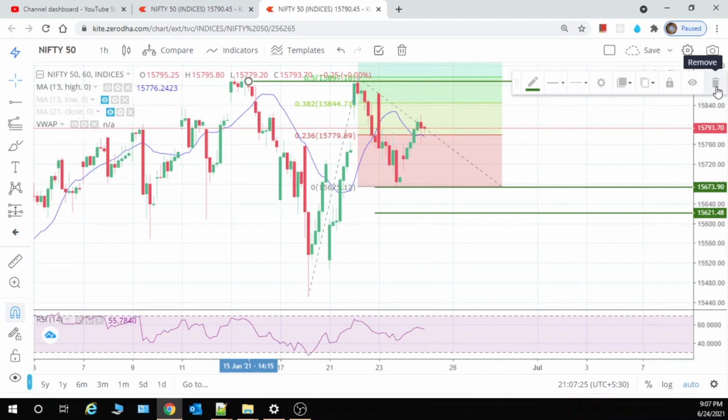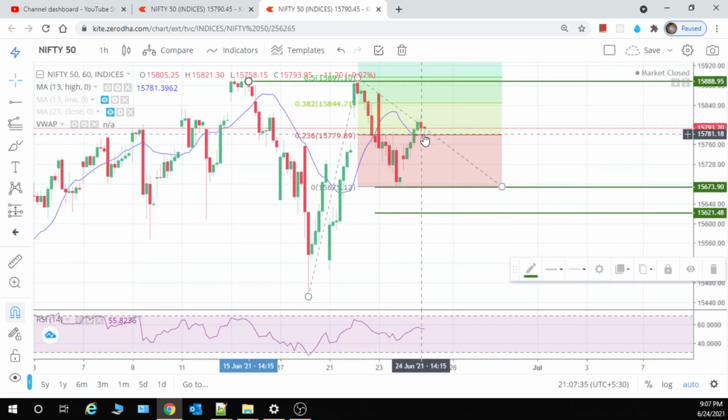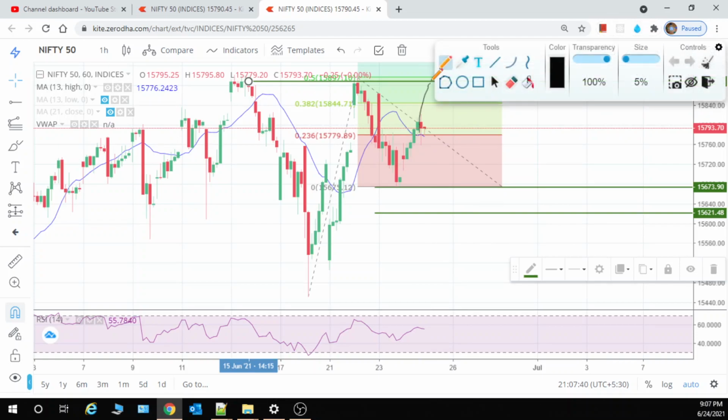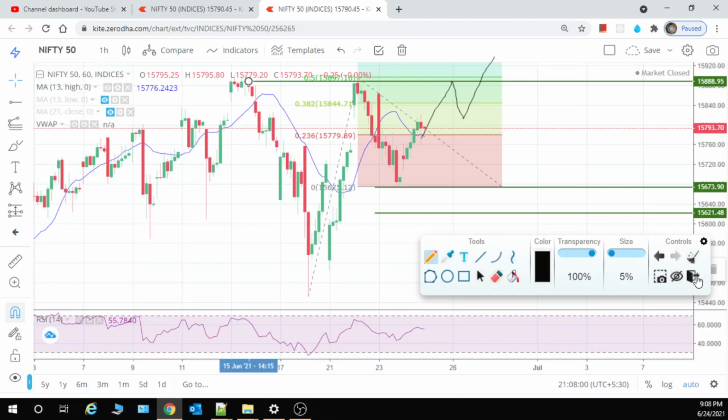So this is my take, that Nifty is going to get resistance from here again, and of course it will come down, but it will again take the support of the 13 days moving average high, and it will bounce back, right? And it will again bounce back. So this is what can happen. Like this it can happen again. So this is what it is going to do, right?